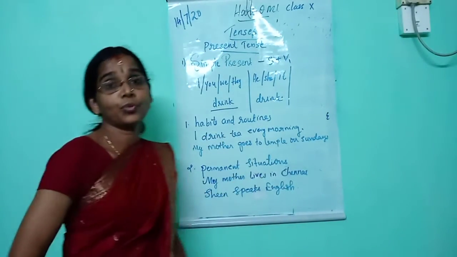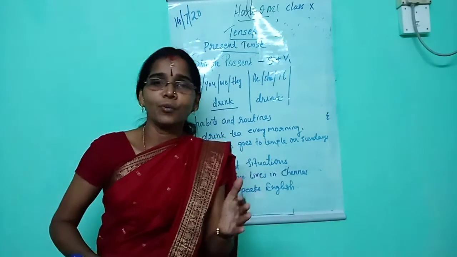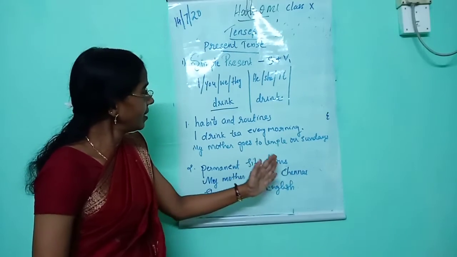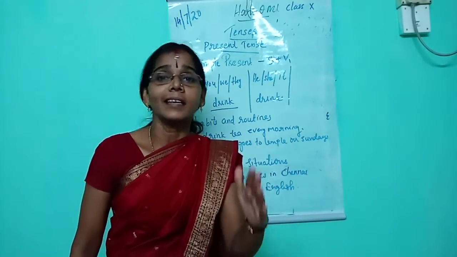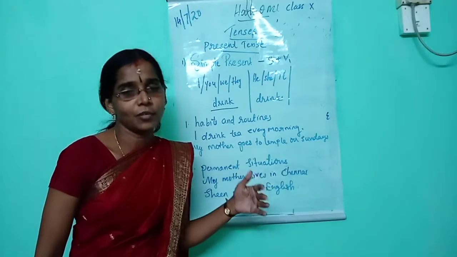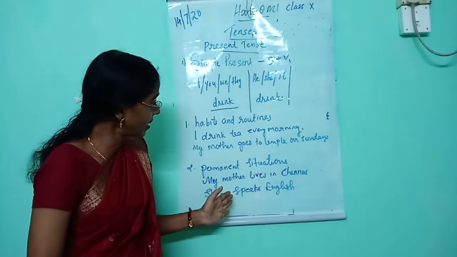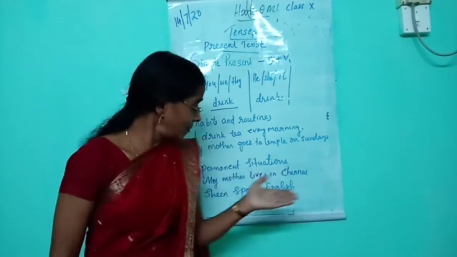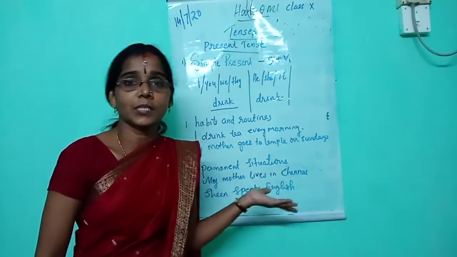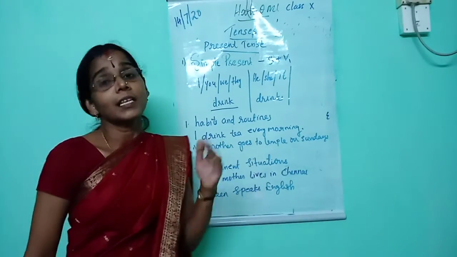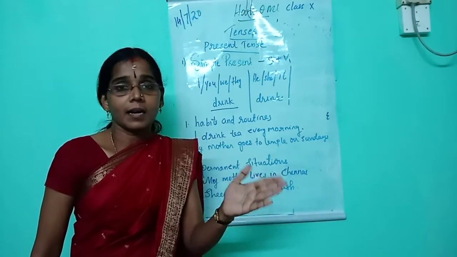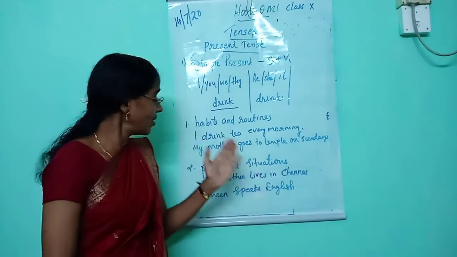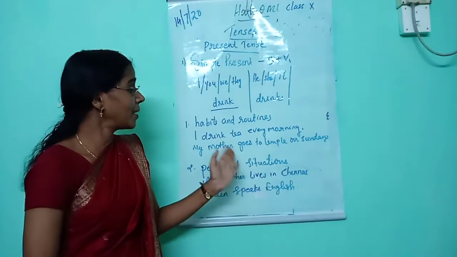Next one is permanent situation. To indicate permanent situations, we use simple present tense. For example, my mother lives in Chennai. That is a permanent truth, so we can use simple present tense. Next example, she speaks English. That means she knows English well. That's also a permanent situation. Ram speaks Hindi. That's also a permanent truth.